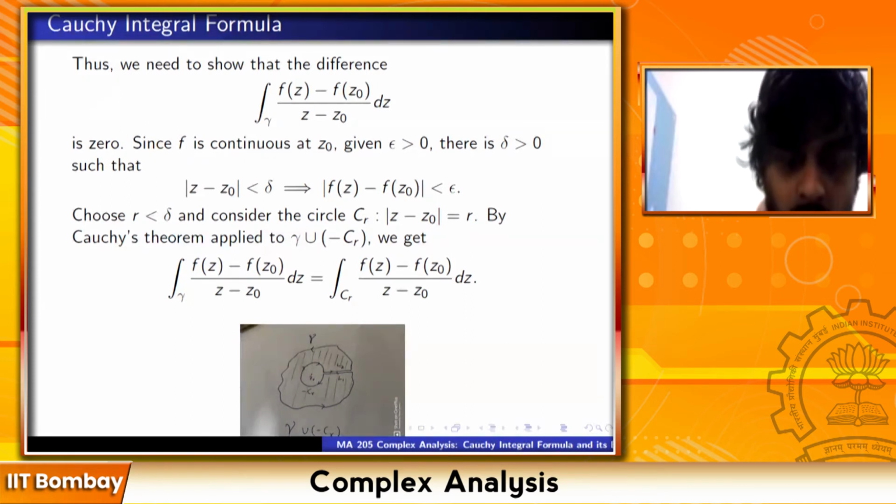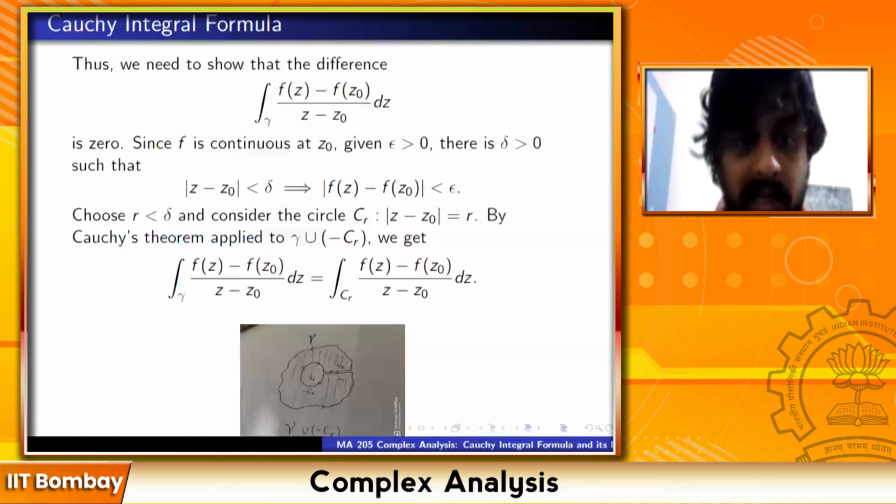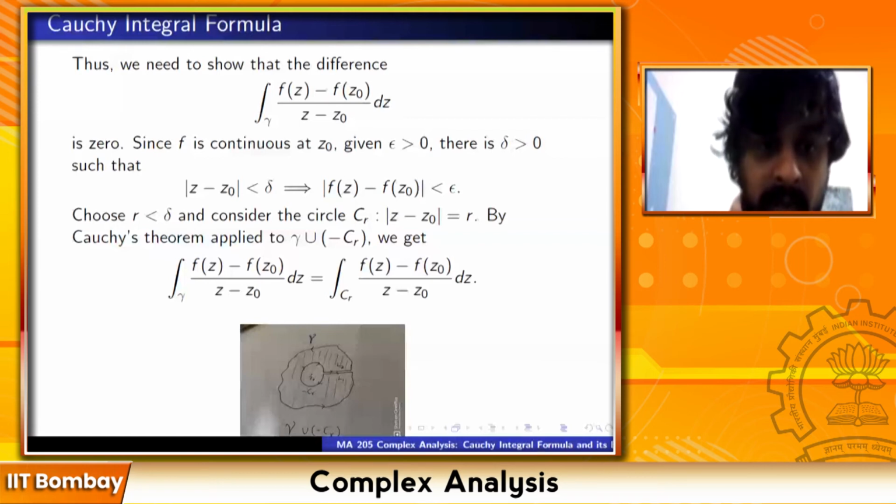So you have this point central. You have this outer curve gamma. You have this point z naught in the center. I have drawn a little circle CR centered around z naught. Now I claim that integrating the function along gamma is the same as integrating the function along CR.